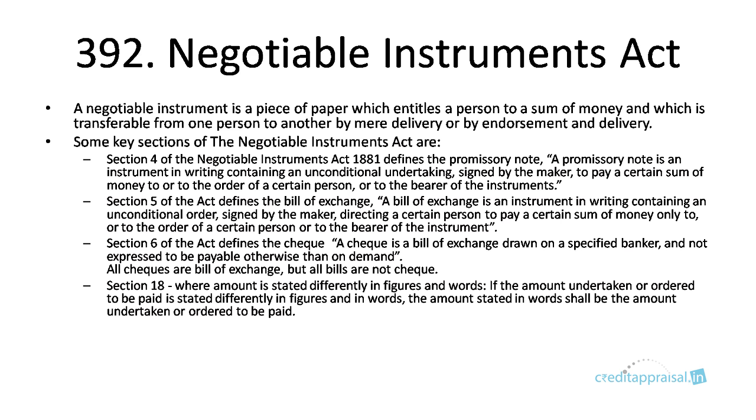Some of the key sections of the Negotiable Instruments Act are: Section 4 defines the promissory note. A promissory note is an instrument in writing containing an unconditional undertaking signed by the maker to pay a certain sum of money to the order of a certain person or to the bearer of the instrument. Then Section 5 defines a bill of exchange. A bill of exchange is an instrument in writing containing an unconditional order directing a certain person to pay a certain sum of money only to, or to the order of, a certain person or to the bearer of the instrument.